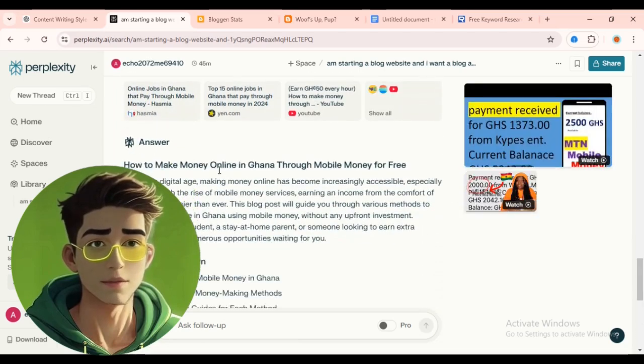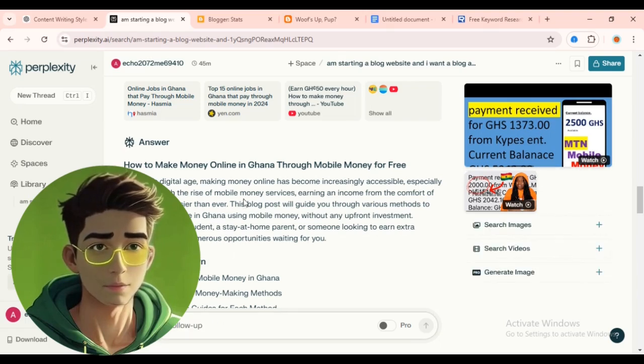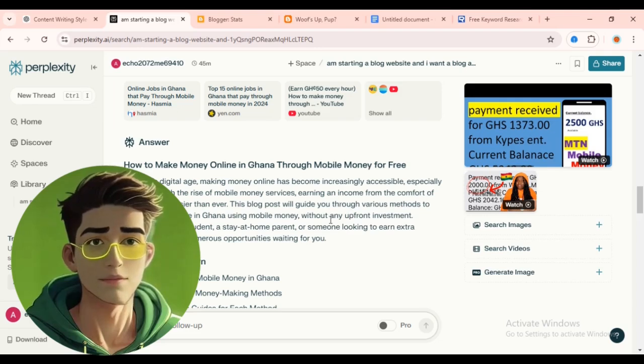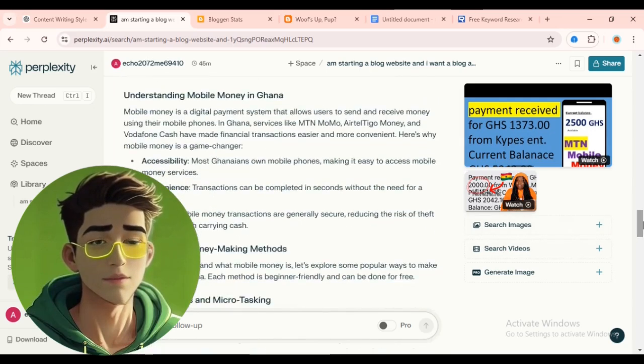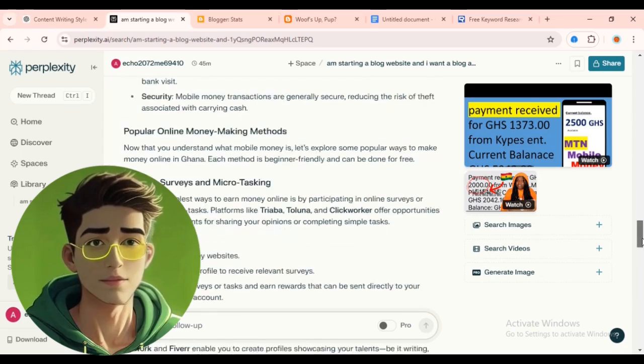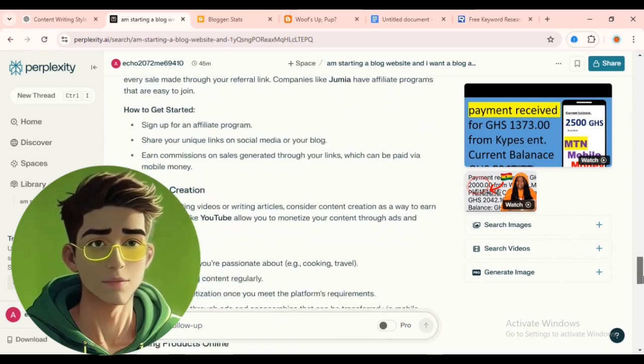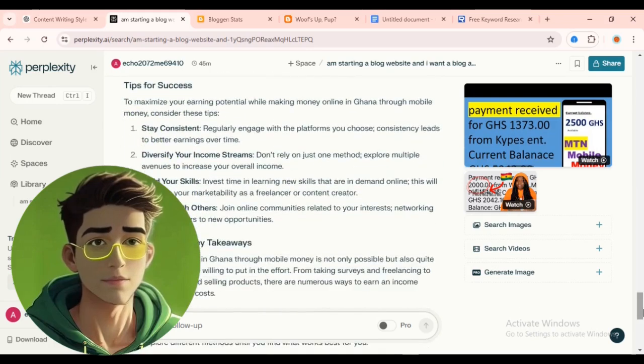So this is the article. As you can see, how to make money online through mobile money for free in Ghana. This is the introduction. It says, in today's digital age, earning money online has become incredibly accessible, especially with the rise of mobile money services. Earning an income from the comfort of your home is easier than ever. So the introduction is very nice, clear and simple for readers to read, which is also going to rank.